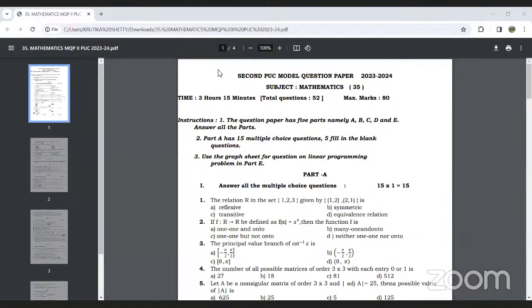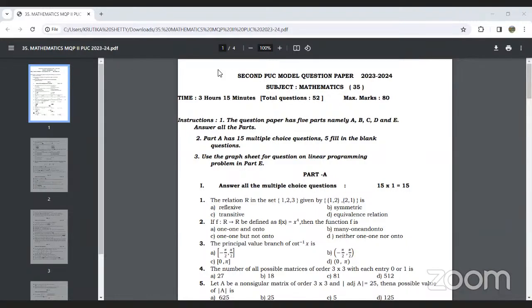They have released a set of 5 papers, and out of that, I will be discussing one paper with you. The instructions given here: the question paper is divided into 5 sections, part A, part B, part C, part D, and part E. Part A consists of 15 objective type questions.